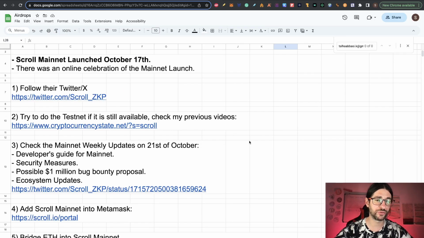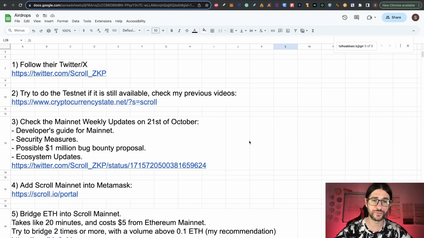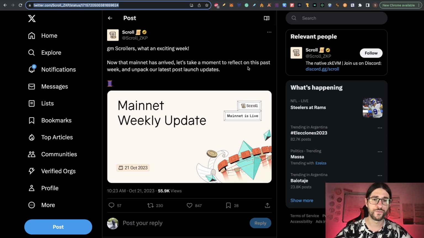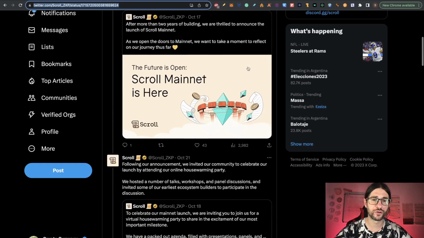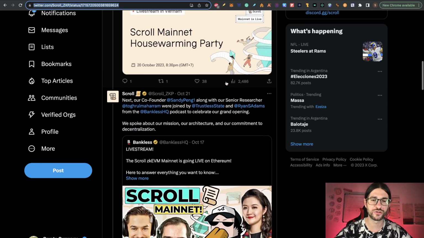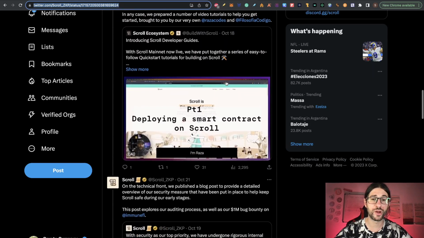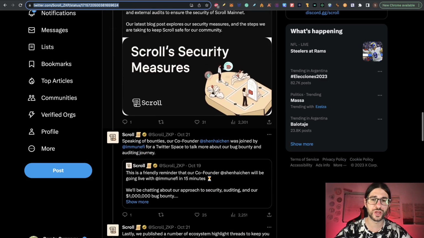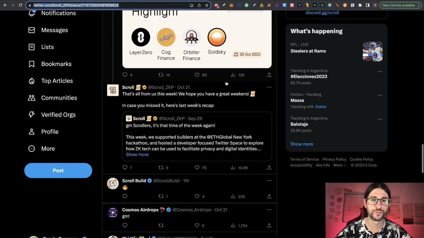Step 3 is you need to check the Mainnet weekly updates from October 21st. There was a developer guide for Mainnet, security measures, a possible 1 million bug bounty proposal, ecosystem updates. Everything is here in this tweet. So if you scroll here, you will see all the information and you can enter into each part to see the details of each thing. I think this is a very important tweet, so you know where we are standing right now with Scroll.